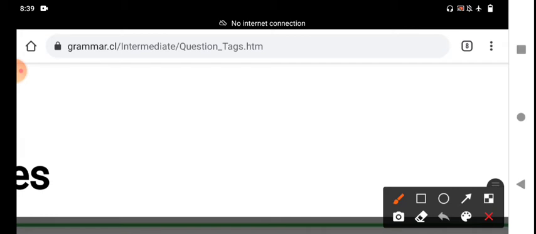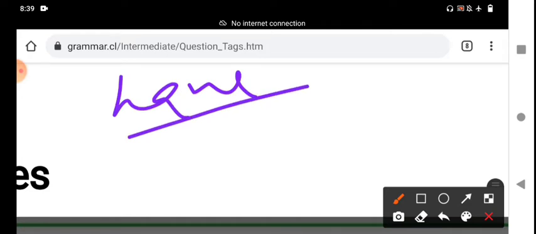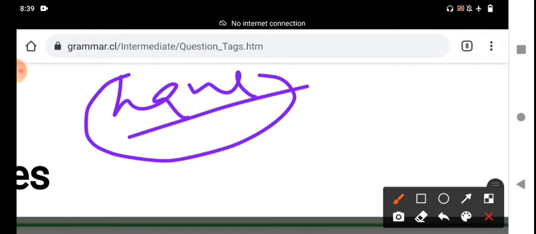And the next rule is if the main verb in the sentence is have. It is more important. The main verb is have, not a helping verb in the sentence. For example, when have is not an actual verb, it is more common to use do, does, did.